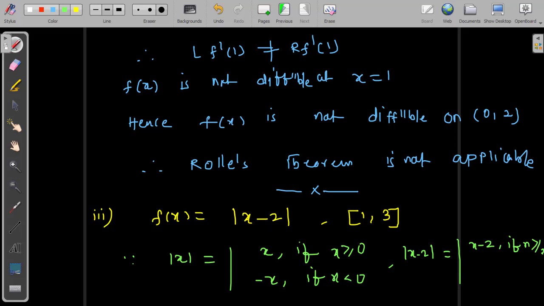So here, greater than or equal to 2, this is minus of x minus 2, or 2 minus x, you can say if x is less than 2. Because here x minus 2 more than or equal to 0 means x is more than or equal to 2. Here x minus 2 less than 0 means x is less than 2. This is the function definition for the given modulus function.